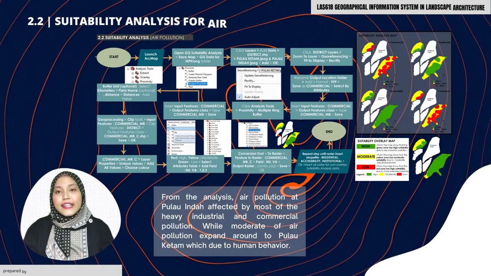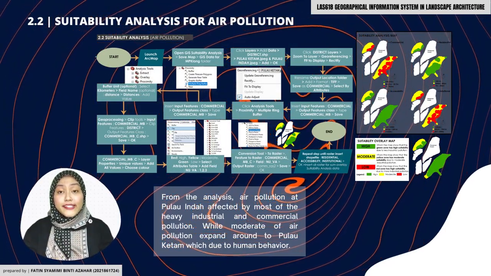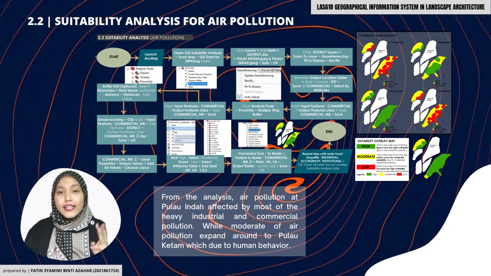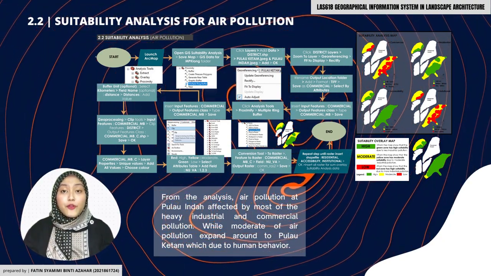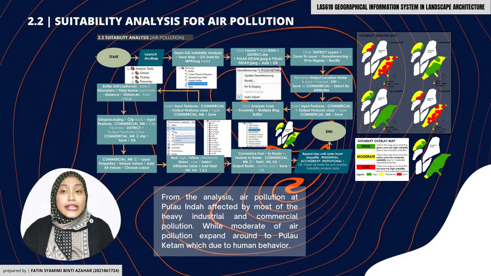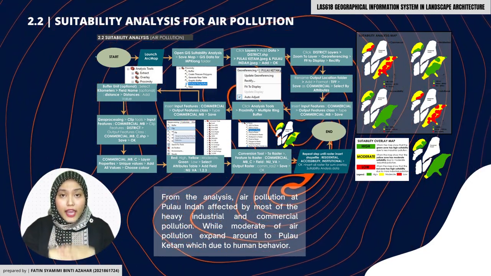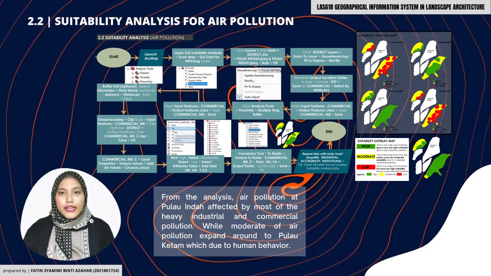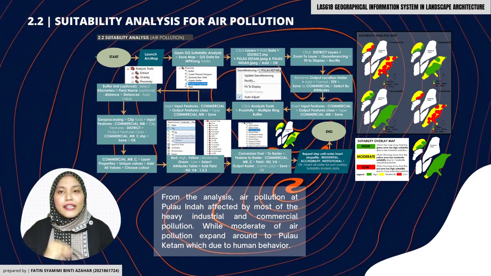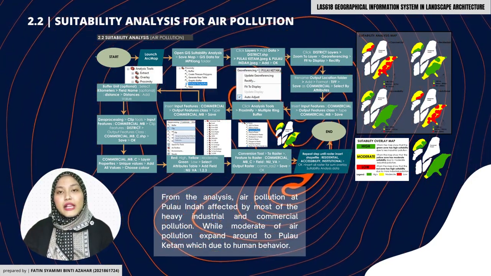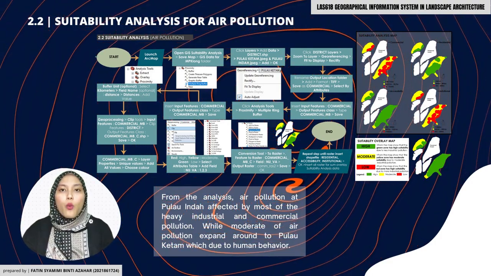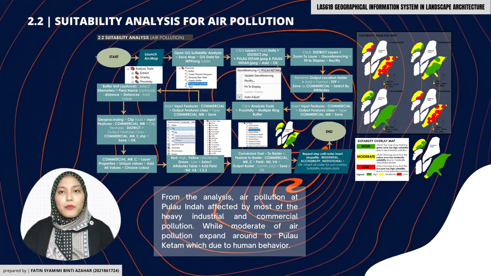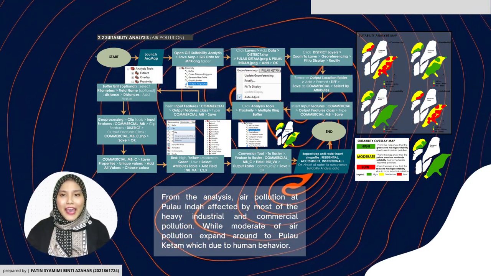From the analysis, there are four factors that influence the suitability, which are commercial, institutional, residential, and accessibility. As you can see from the map, the green zone is high suitability, yellow is moderate, while the color red is low suitability. Air pollution at Pulau Indah is affected by most of the heavy industrial and commercial pollution, while moderate air pollution expands to Pulau Ketam, which is due to human behavior.